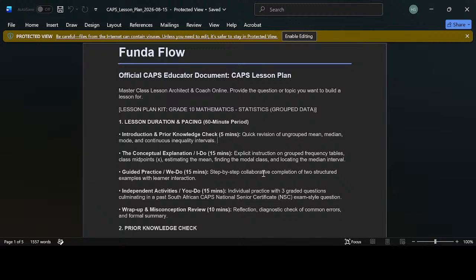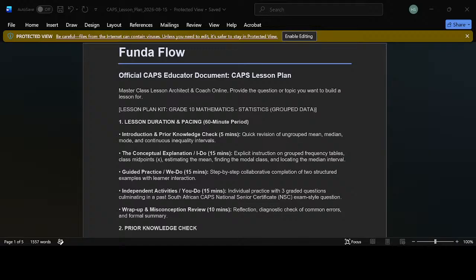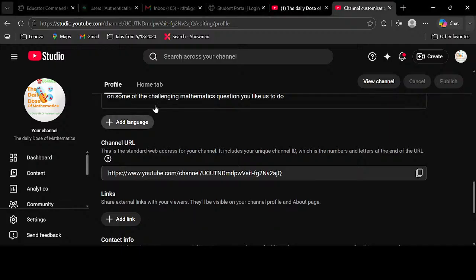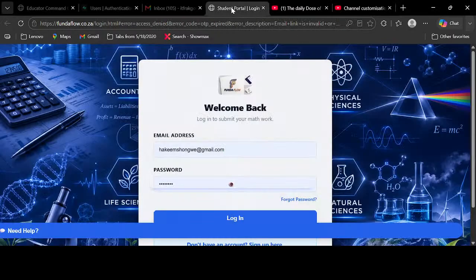So what we're going to be trying to do, starting now, grade 10s, is show you how to use this app and how to maximize its potential. It is going to sign up as a learner, to show you how to sign up as a learner. And then once you sign up as a learner, how do you request a tutor? Let's say you're struggling and you still don't understand.